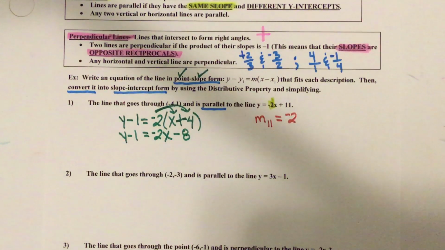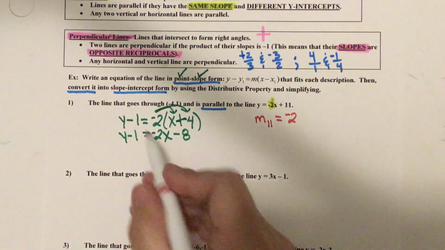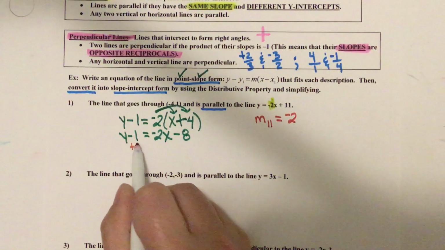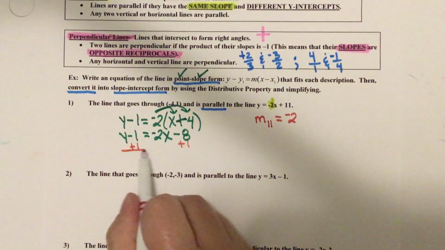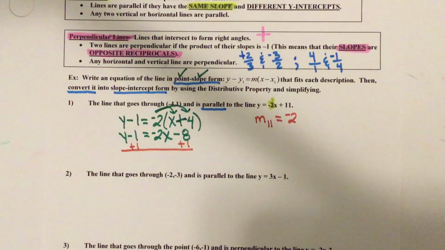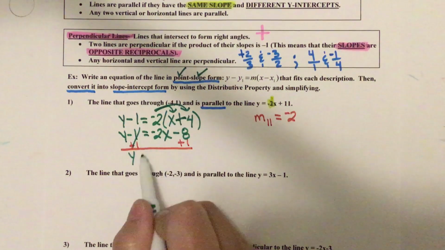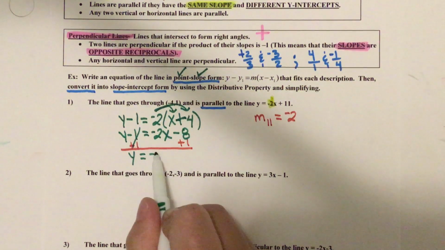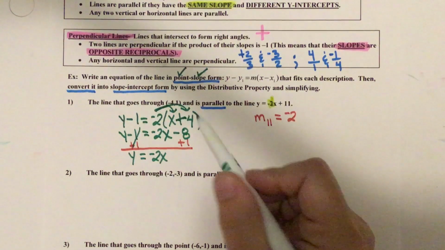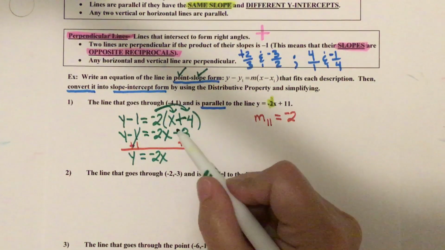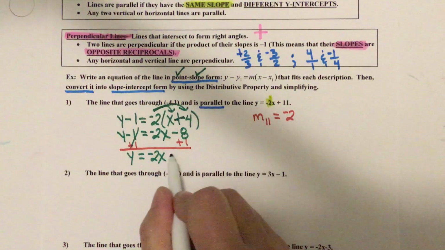And then what do you think you do? Add 1. To get rid of subtraction of something, we add. So we're going to add 1 to both sides, and things start dropping like flies. Drop the y, drop the equals, drop the -2x, and then calculate. What's -8 plus 1? -7.